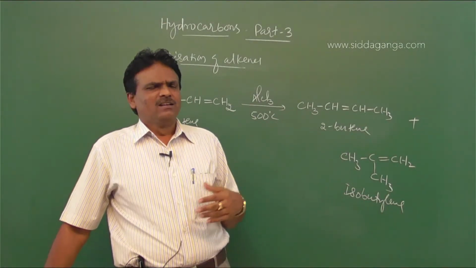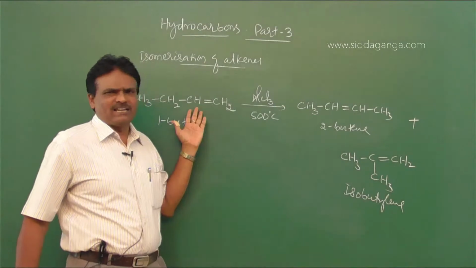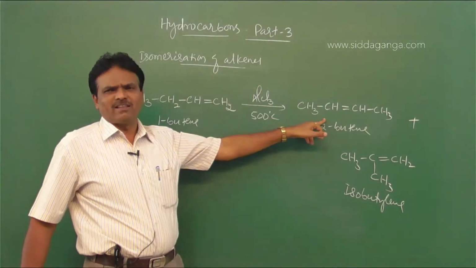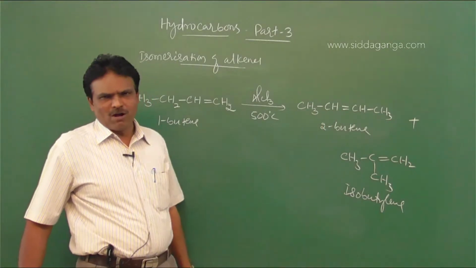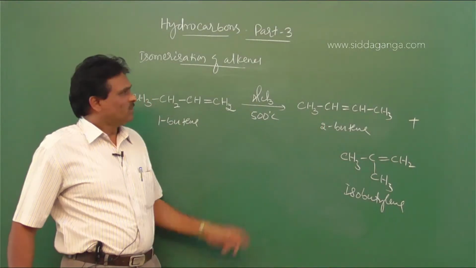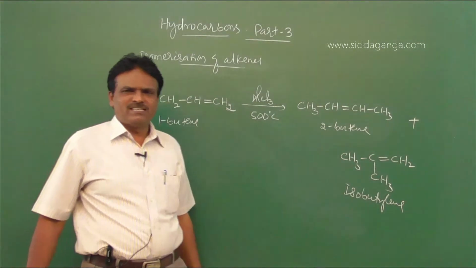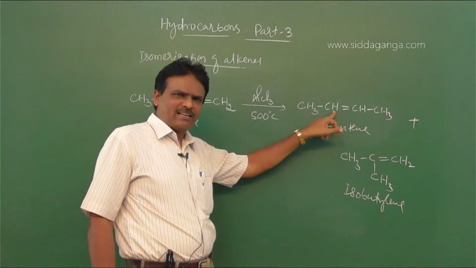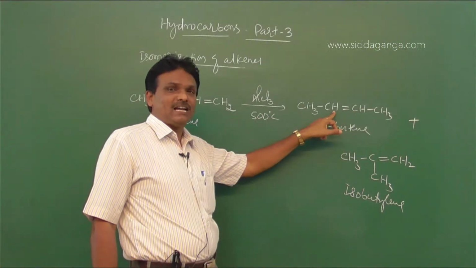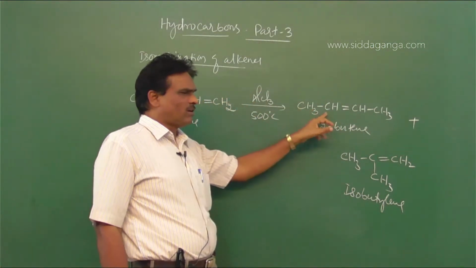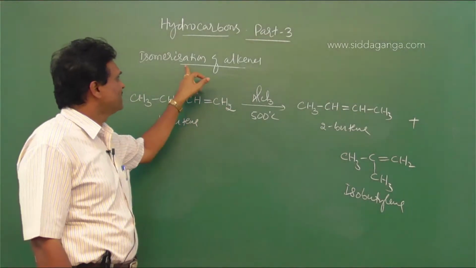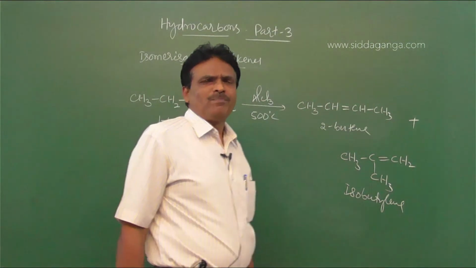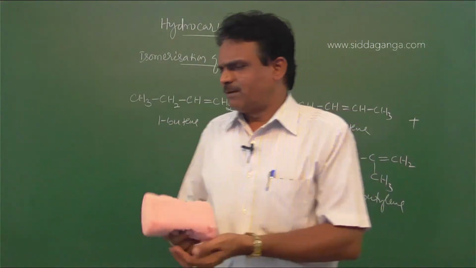Is it clear? So long chain or straight chain alkenes are converted to branched chain alkenes, or converted into another form of the same compound. So that is isomerization. One isomer is converted into another. That is an isomerization reaction.